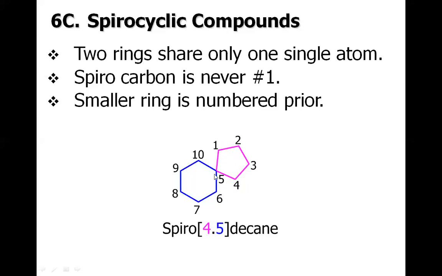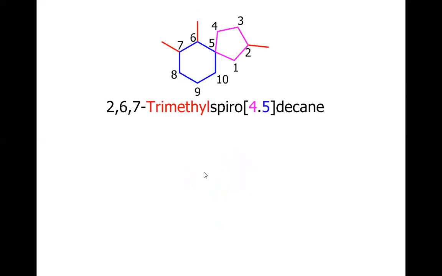So in this particular example, even if you consider this carbon to be 1, 2, 3, 4, 5, 6, 7, 8, 9, 10, it would not matter because there are no substitutions. However, if you put in substitutions, then we will have to consider this is the spirocarbon. So this is the shorter ring. So this carbon must be the one carbon, but this carbon could also be the first carbon. And now we will have to decide: if you consider this carbon to be the first carbon, the substituent will come at carbon number 2. But if you consider this carbon, the substituent will come at carbon number 3. So it is better to consider this carbon.